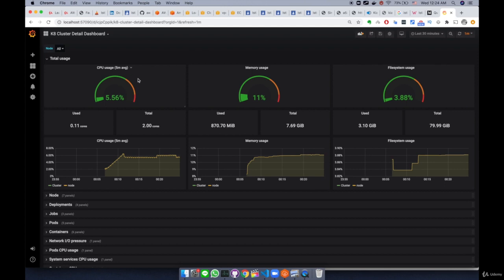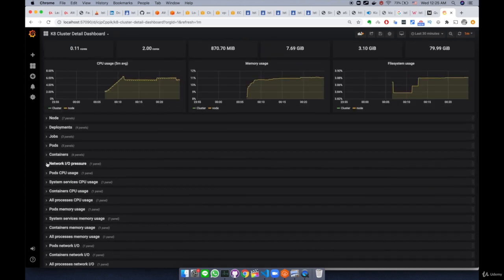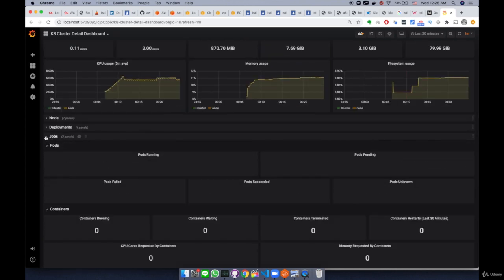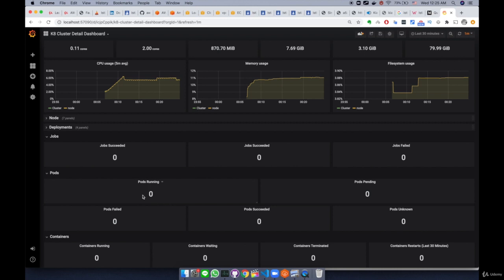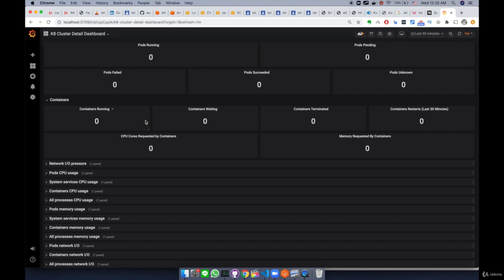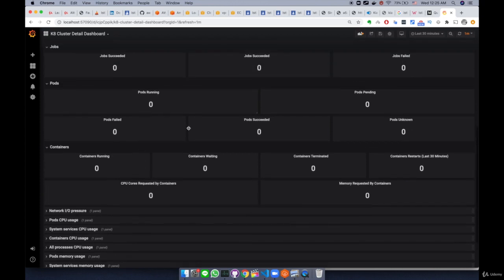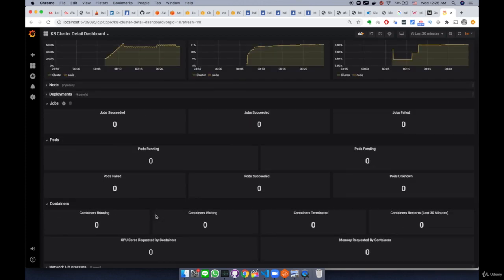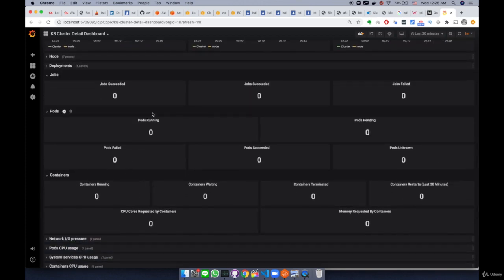Right now here, it's a little bit different rendering and also positioning of those metrics. So here I have CPU usage, memory usage, file system and storage usage, and the CPU usage in a different kind of graph, memory usage, file system, and you can expand these tabs to see pods. You see pods 0 running, all namespace, which is not correct. So some of the dashboards don't work well. This is definitely not true. This is not correct because we already have pods running. So maybe this is looking at a different namespace, or I don't know what they're doing.